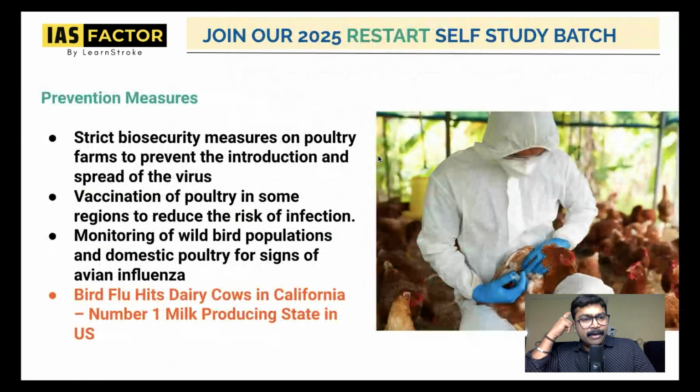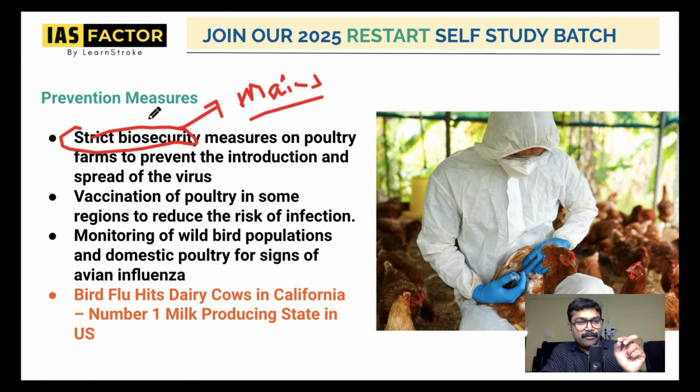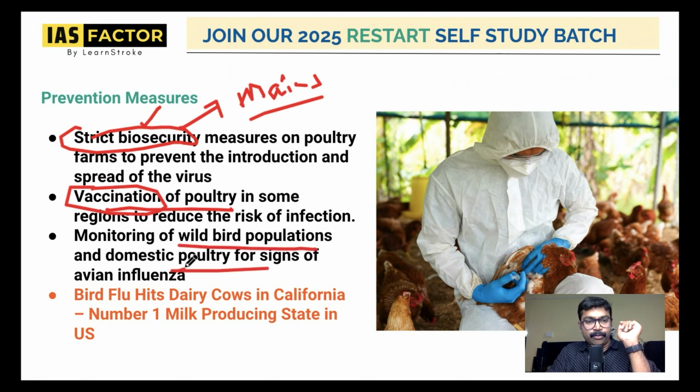Okay. And what are some of the important prevention measures that you can bring in? Strict biosecurity measures need to be brought in. All these points are important for the main answers. Definitely, when you write main answers, such points will give you marks. Strict biosecurity measures, and vaccination of poultry in some regions to reduce spread. You can also include monitoring wild bird populations and domestic poultry for avian influenza. You can monitor, you can vaccinate, you can create strict biosecurity measures. When you write all these points for avian influenza, you will get really good marks.